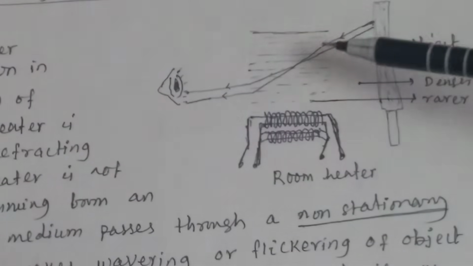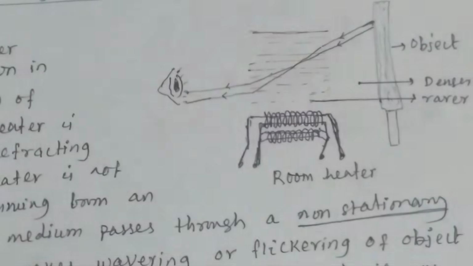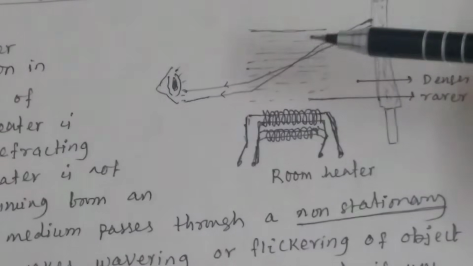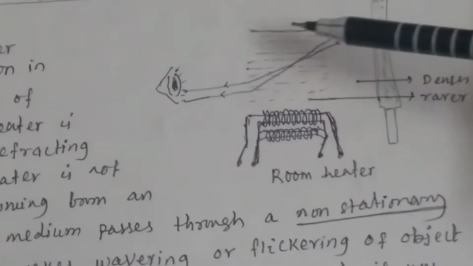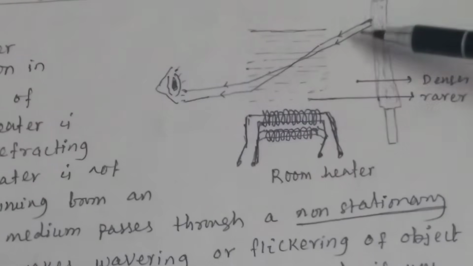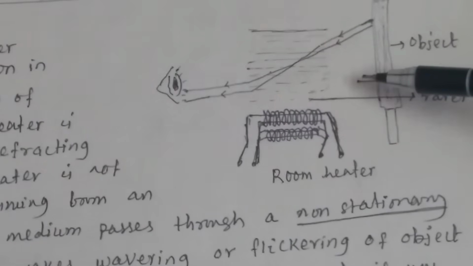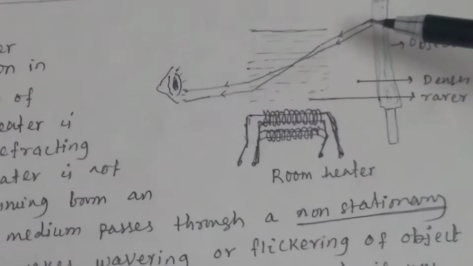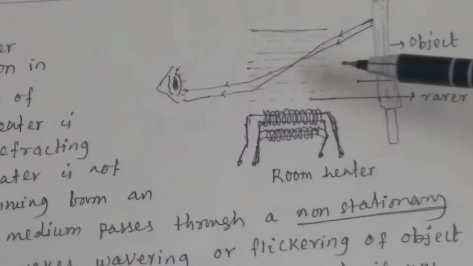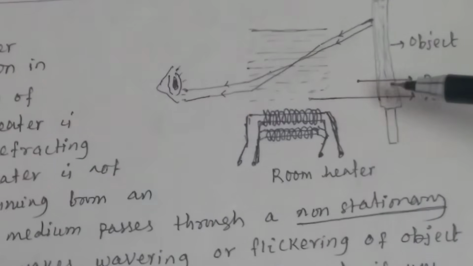And we know if the air of this area is heated, its refractive index will decrease. That means this medium will be rarer, and this side medium will be denser. So light coming from a denser medium to a rarer medium suffers refraction. This is an object.